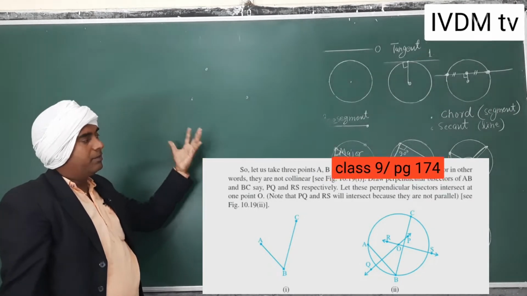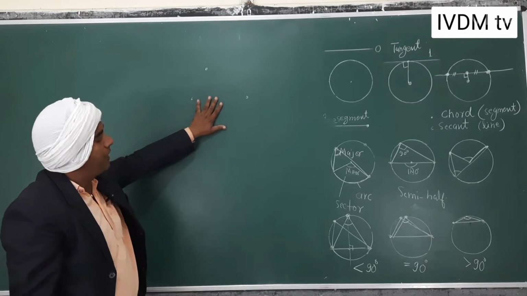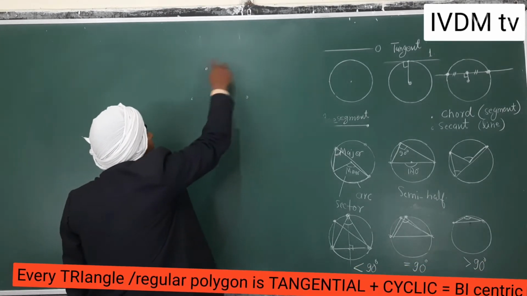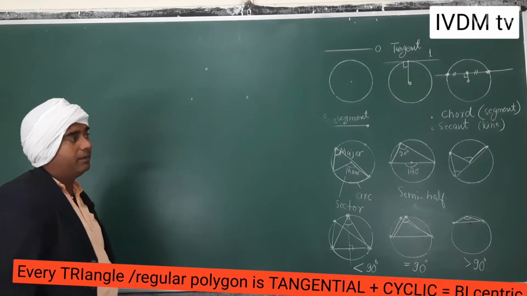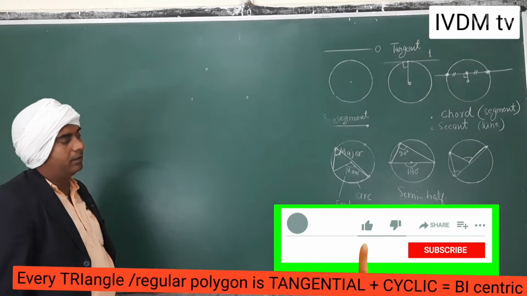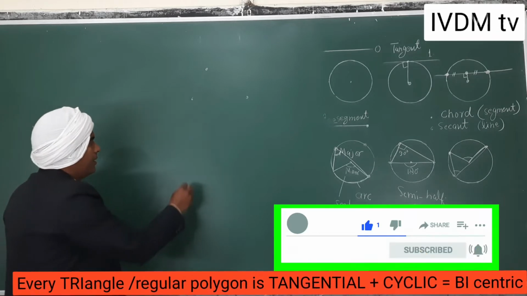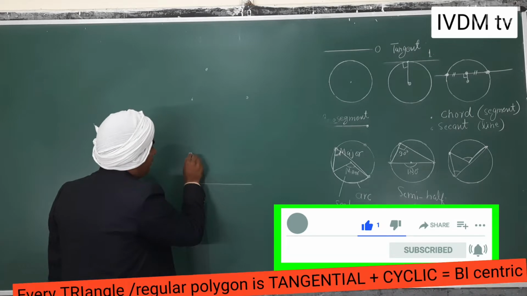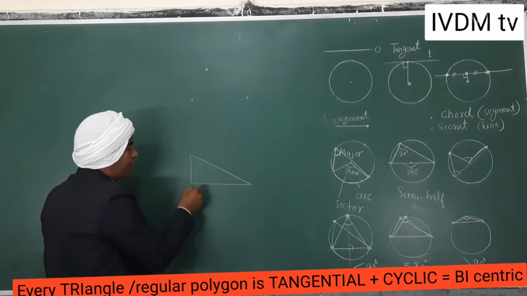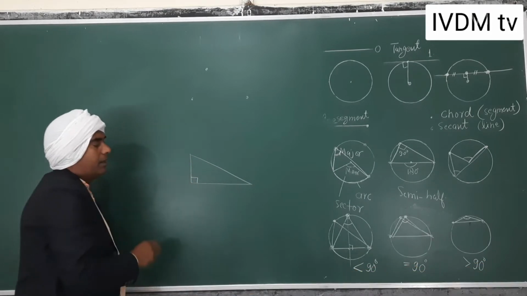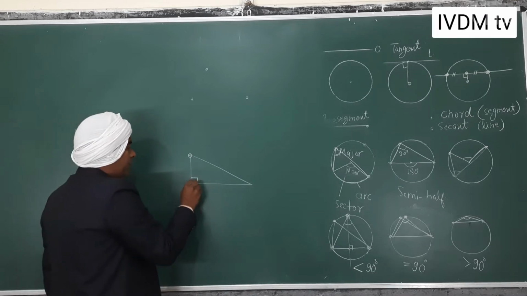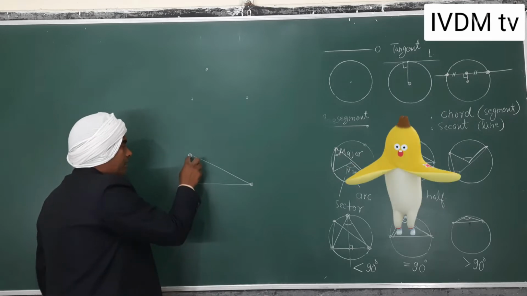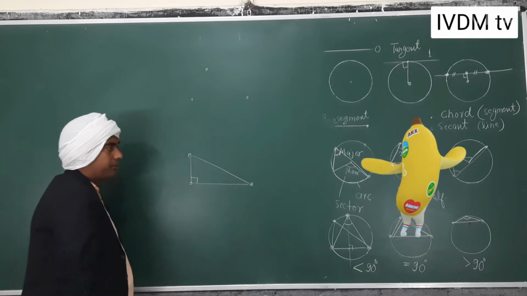The actual thing I am telling you is that for all types of triangles, you can have a circle. Means, if you take any right angle triangle, this is not equal, but this is 90 degrees. Right angle triangle means you have taken 3 points like this, and you have to make a circle passing through all 3 points.